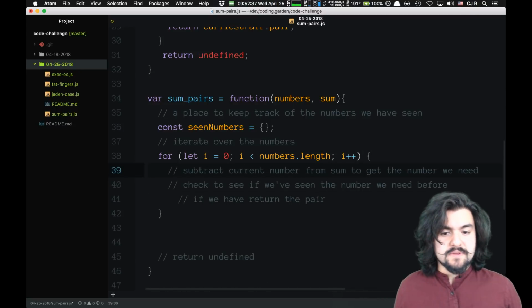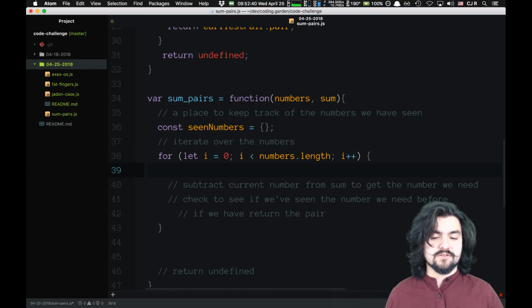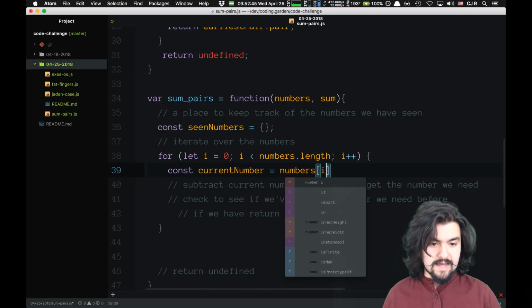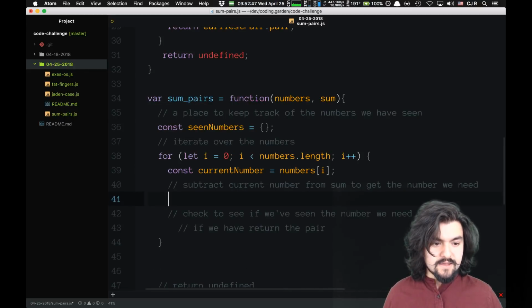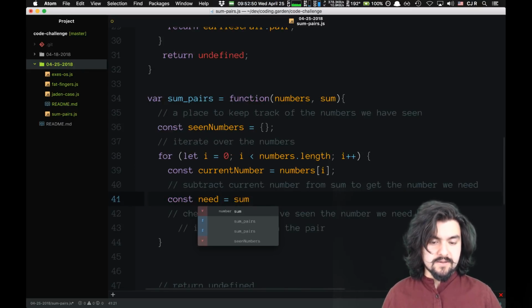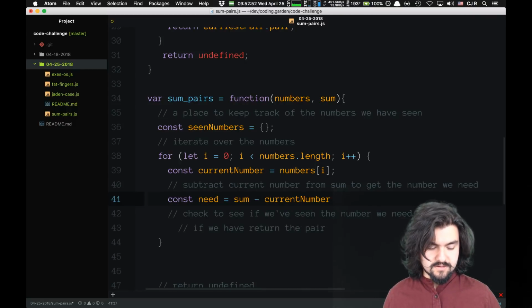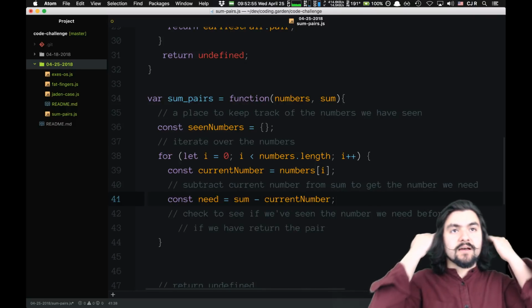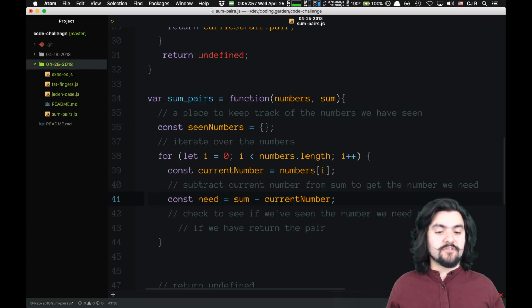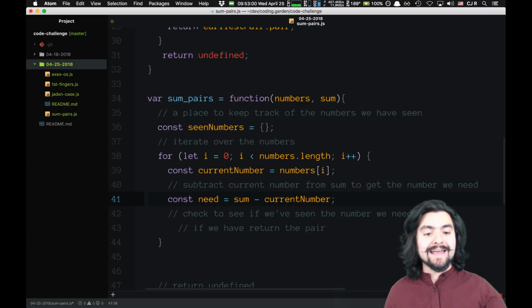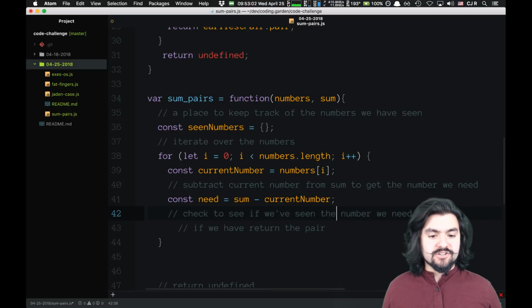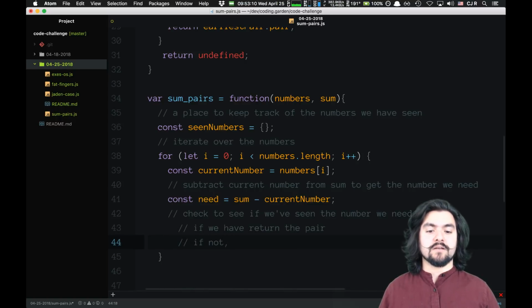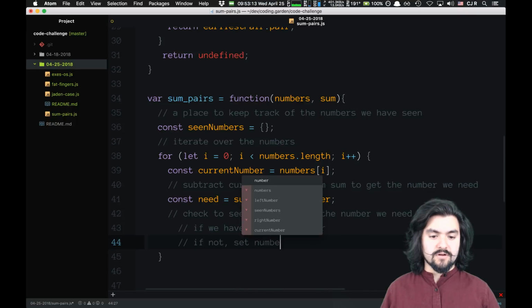And then subtract the current number from the sum. So let's create a variable called current number and set that equal to numbers at i. And then the number we need is sum minus current number, because the leftover after we subtract it is the number we would need to actually add to current number to create the sum. And then check to see if we've seen the number we need before. If we have, return the pair. If not, set number as seen.